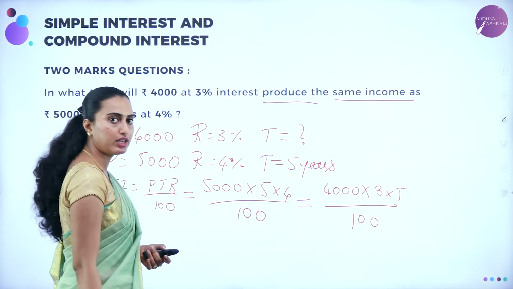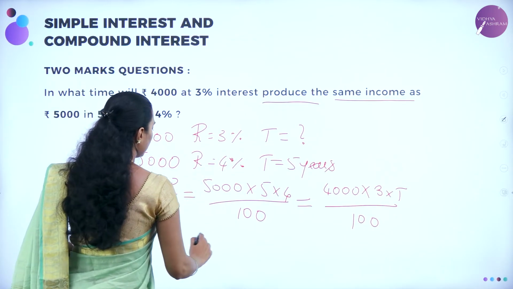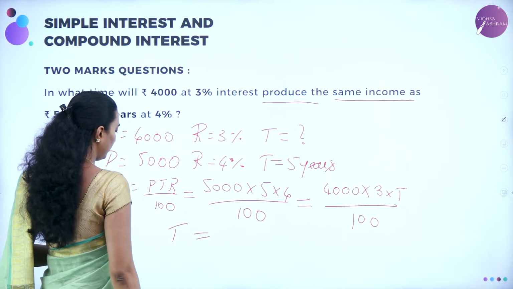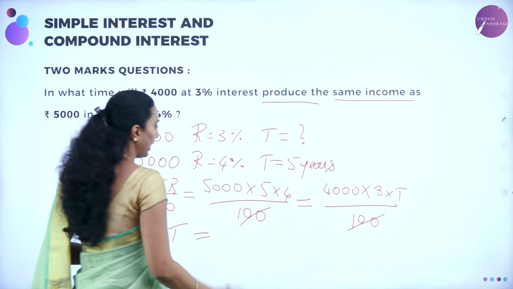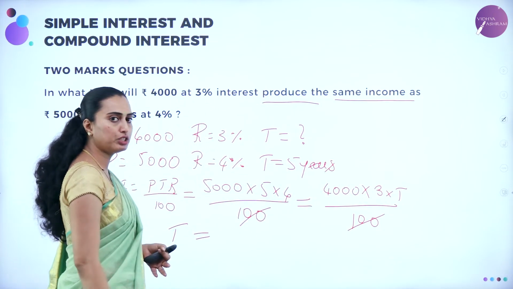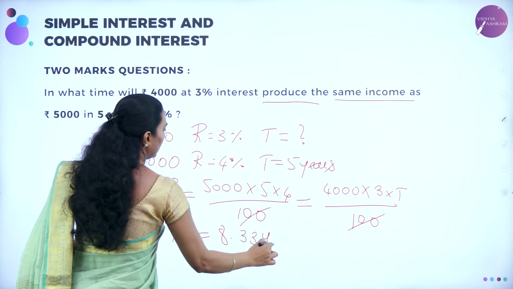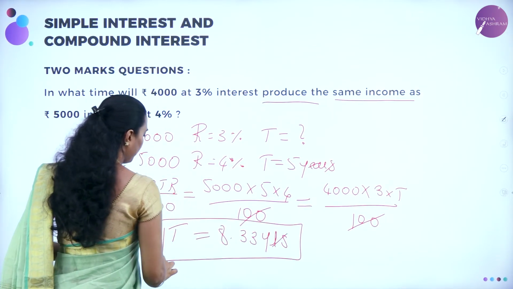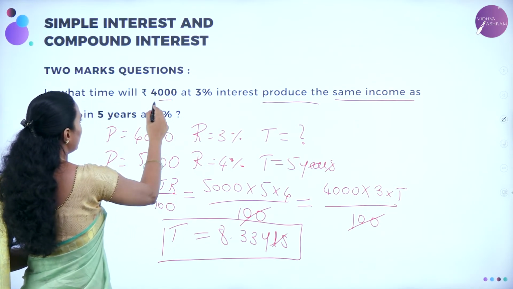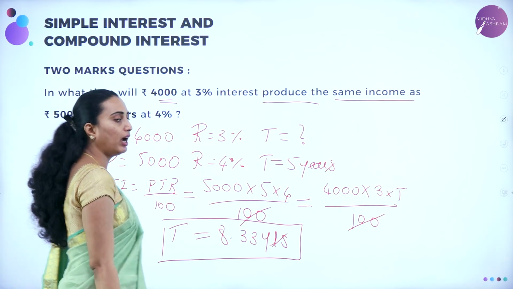Now after cancelling and calculating, you are going to get the answer for T. The 100 will get cancelled. Then 3 fours are 12, so 12,000 will come to the denominator. After that you are going to get the answer T equal to 8.33 years. That is the time duration you get when 4,000 is invested at 3% per annum as the interest. Understood? Any doubt?